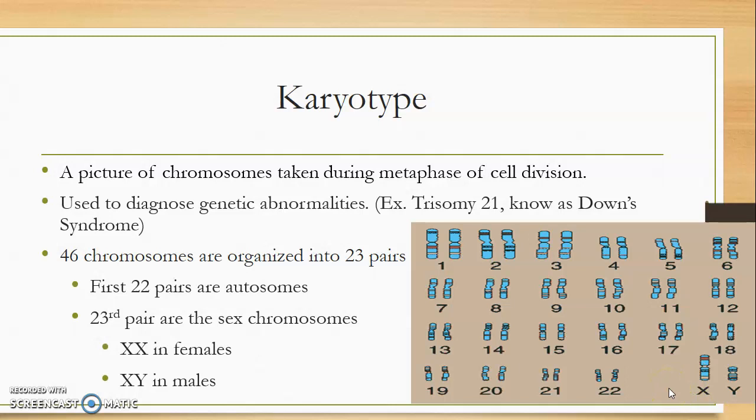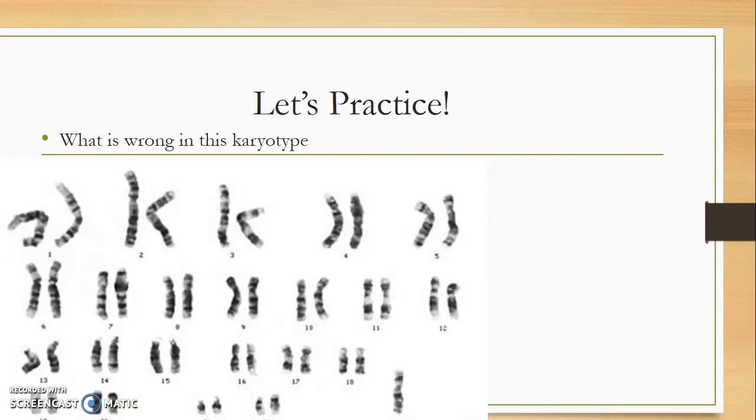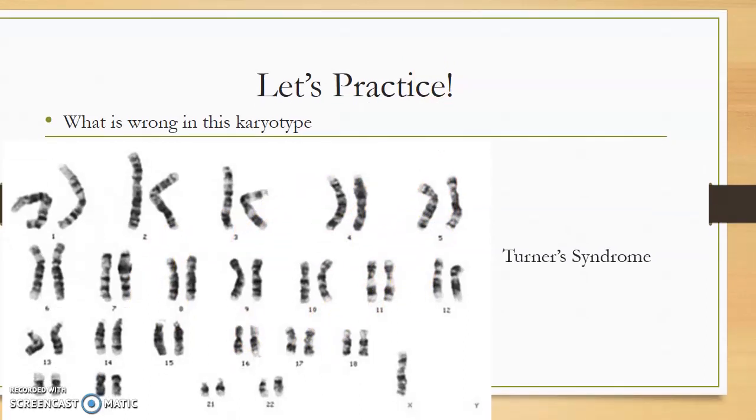So let's take a look at some examples and see if we can figure this out. This is an actual karyotype. If you take a look here, you can see these chromosomes have been paired up. Let me move this down a little bit. Oops, I just gave you the answer. Well, you don't know what Turner syndrome is, so that's fine. If you look at this set of chromosomes, you can see there are 23 pairs, numbers 1 through 22, and then the 23rd pair.